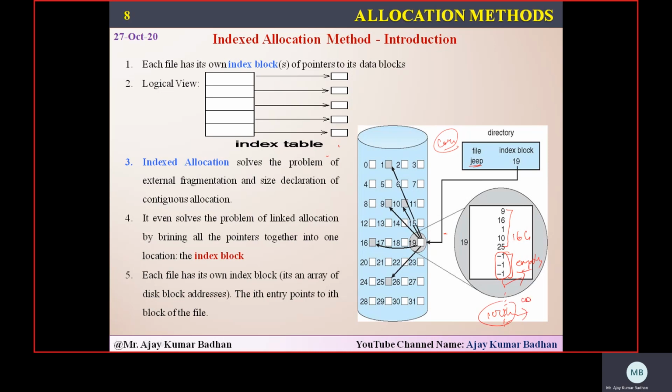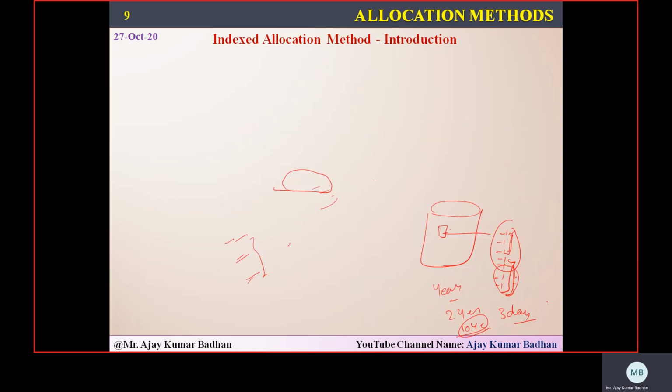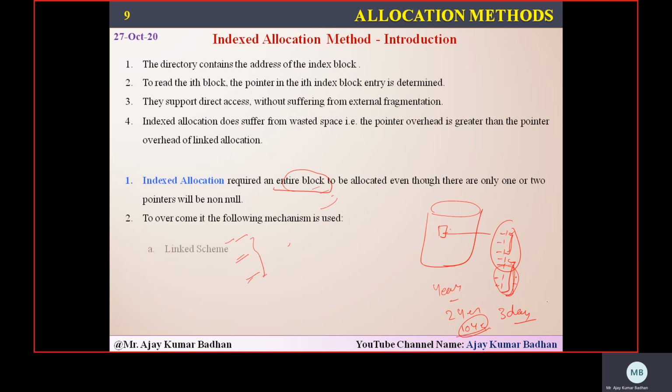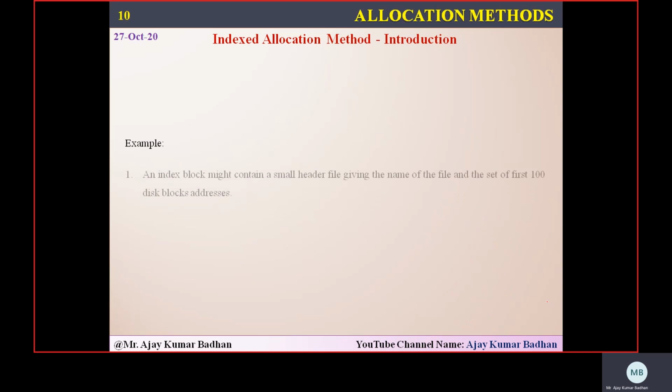So what we are doing is simply wasting the space, and we know that that is not proper space management. That is a drawback, a limitation we had. And that limitation is what we are trying to overcome using these 3 mechanisms: linked scheme, multi-level scheme, and combined scheme. Let me explain one by one.